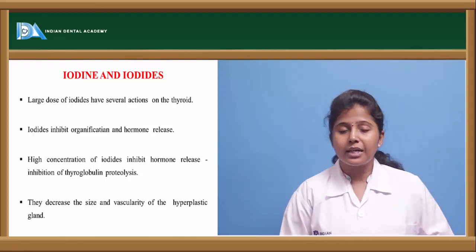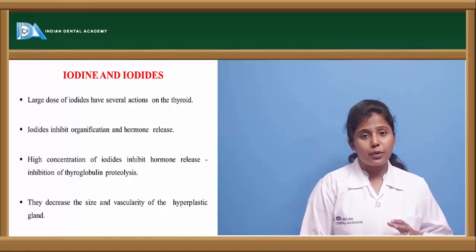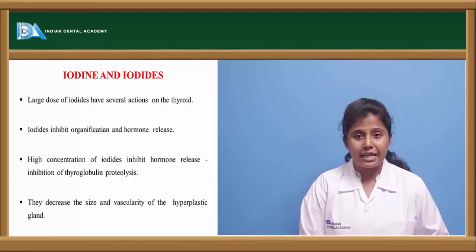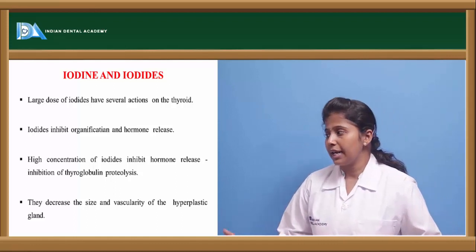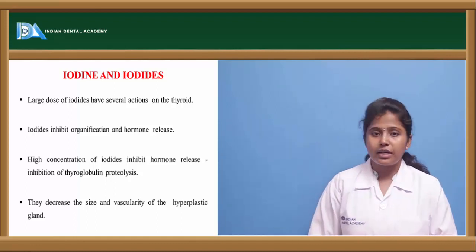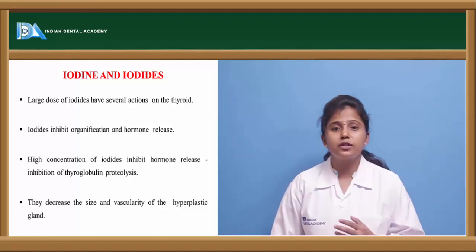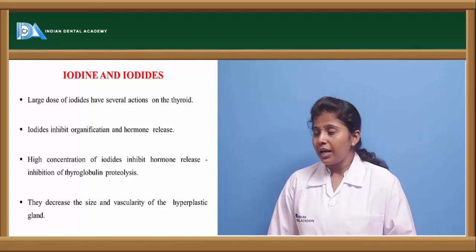These iodine and iodides are required in large doses in order to prevent hyperthyroidism, and only at higher concentrations can they inhibit the release of thyroid hormone from the thyroid gland. They decrease the size and vascularity of the hyperplastic gland. If the vascularity and perfusion capacity of the thyroid gland is decreased, the hormone cannot be secreted.